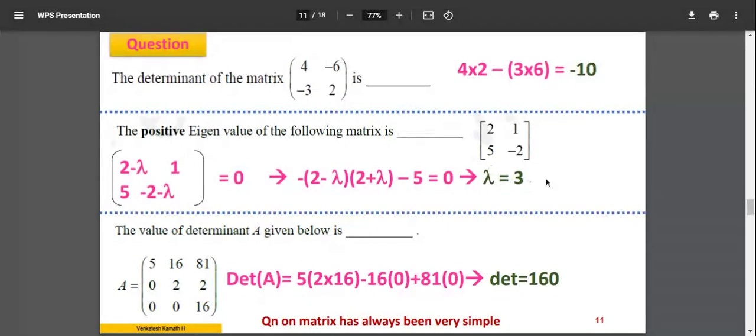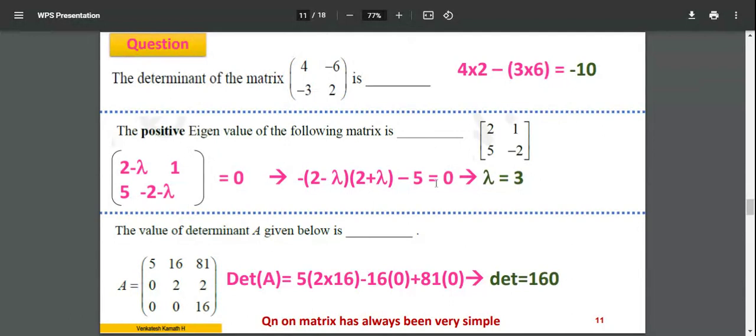You may get 3, 0, for example. In that case, the question can be a non-zero eigenvalue. So you should neglect that 0 and give 3 as the answer. So look at the question carefully. You may get multiple answers. Look at the question carefully and then answer. So just looking at the options, you get some answers, whichever answer you see there, it is matching. Don't directly take it or enter the values.